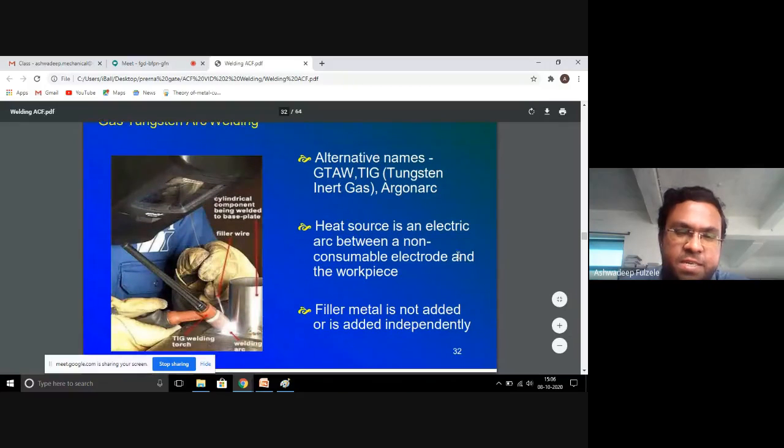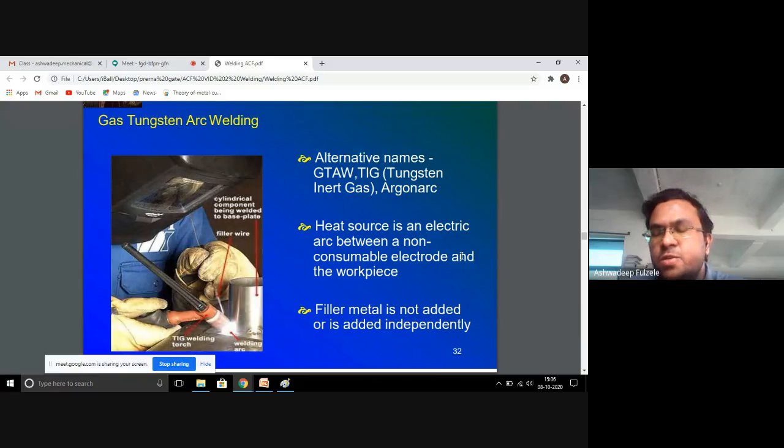As far as its title is concerned, the tungsten electrode is used particularly to generate the arc between the electrode and the workpiece. The electrode used here is a non-consumable one, which is doped with 1 to 2% of thorium and zirconium.